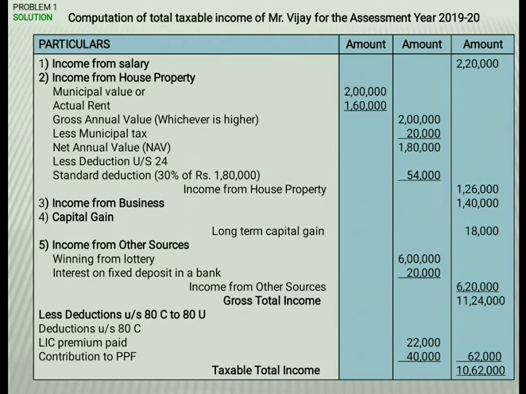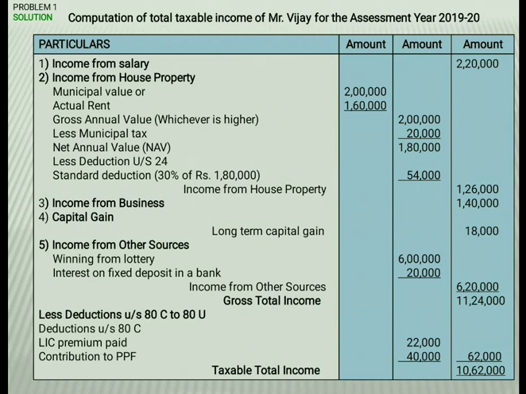Then third, income from business. They have given the direct amount 1,40,000, and we have to place it in the third column. Then fourth head, capital gain. There also they have given the direct amount, long-term capital gain 18,000, which we place in the last column.